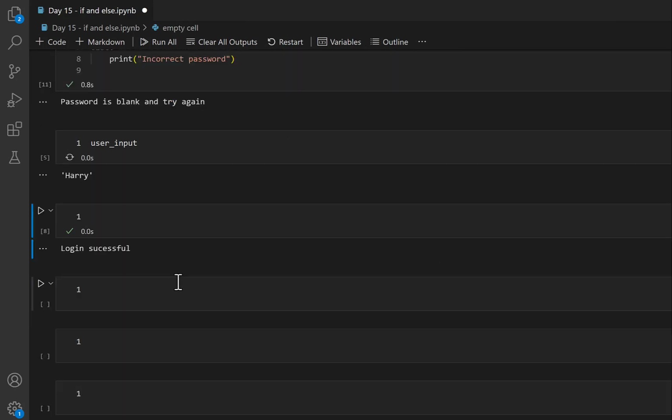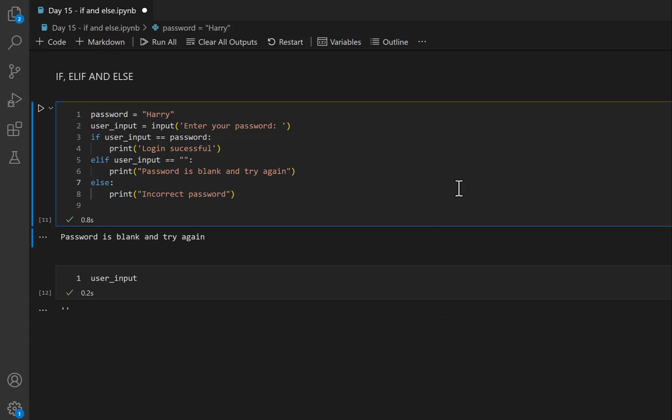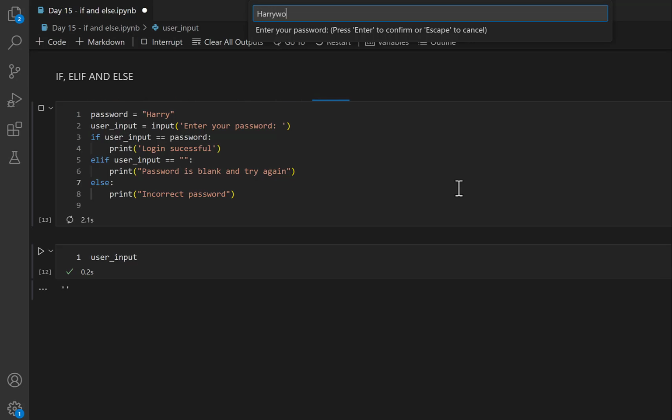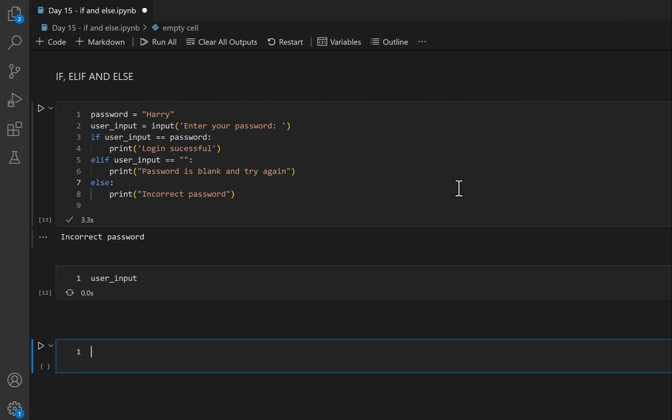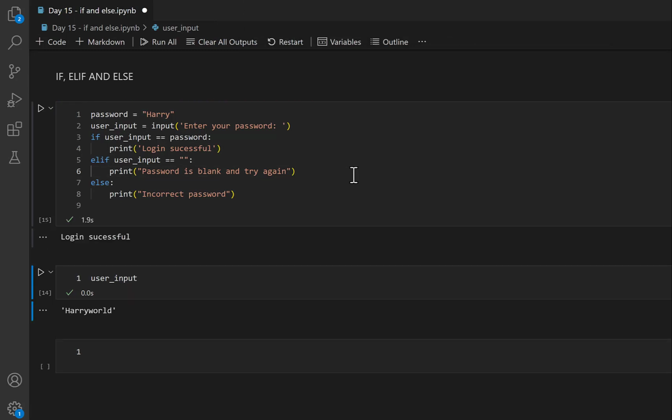Now you can see the input is empty. I'm going to delete all those blocks just to remove the confusion. Then I will say, okay, Harry World. So that's my website. If I say Harry World, which is basically our user input, it says incorrect password. Let me try again. I will say Harry, then login successful. There you go, guys. You made your first software using the if and else, and all the things you have learned during all those previous 14 days of lectures.